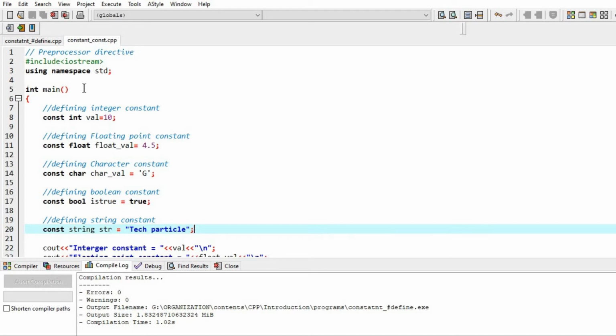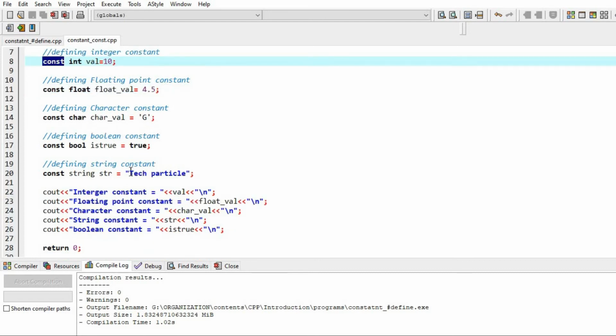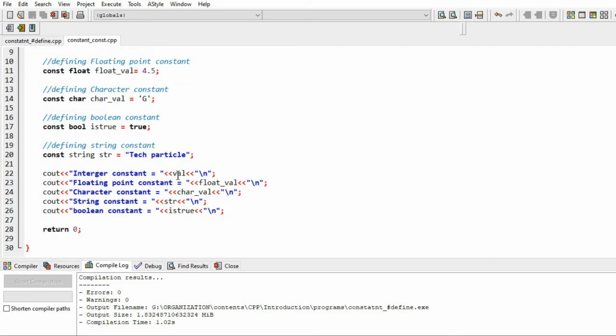After that, the main function started. In the main function, I have defined an integer constant with the const keyword. After that, data type int, constant name val is equal to 10. The value 10 has been assigned to val. Similarly, I have defined a floating point constant, character constant, boolean constant, and a string constant. And after that, I have printed the values of all these.